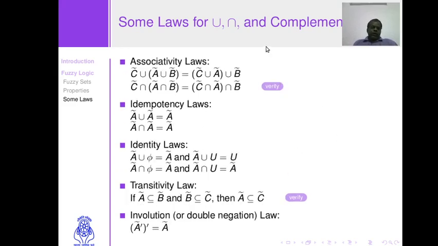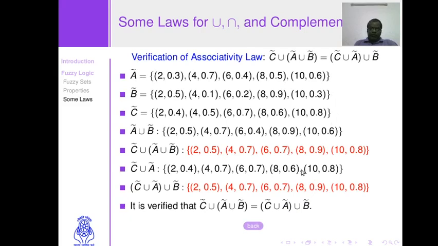Okay. The next set of laws, associativity laws. Here we have two equalities. C union (A union B) is the same as (C union A) union B. C intersection (A intersection B) is the same as (C intersection A) intersection B, and you can easily verify it with the help of some examples as given here. These are simple examples, there is no need to explain further, so I leave it up to you.